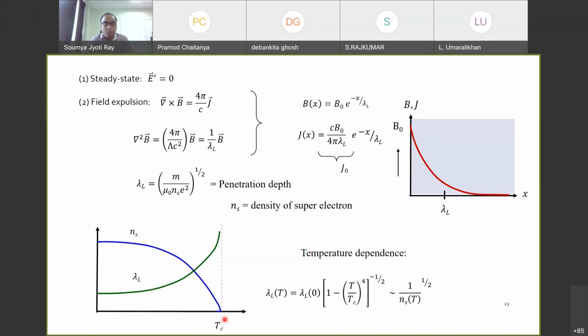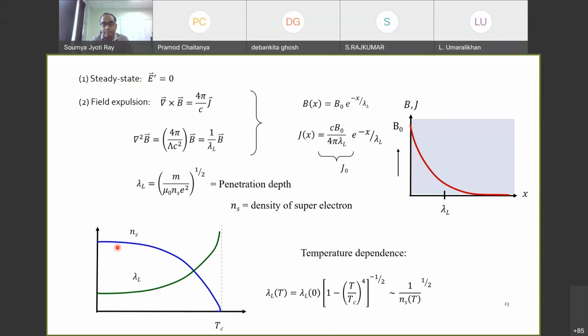Now why is such behavior observed? The number of superconducting electrons, Ns, signifies the total volume of superconductivity. The more super electrons there are, the stronger or more robust the superconducting phase is. At a lower temperature, superconductivity is expected to be strong.